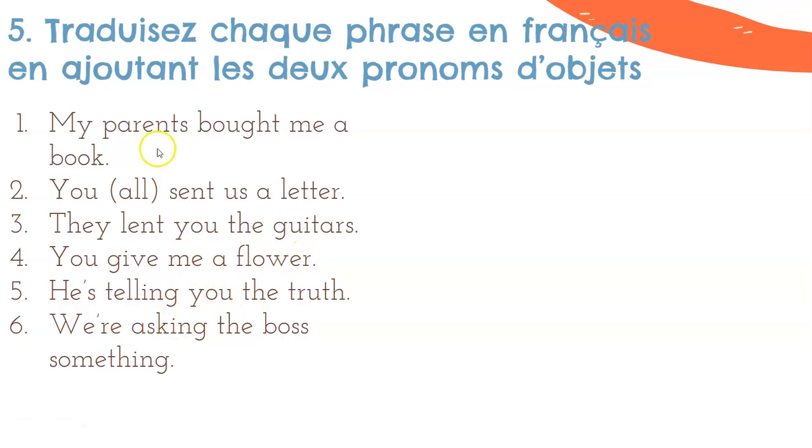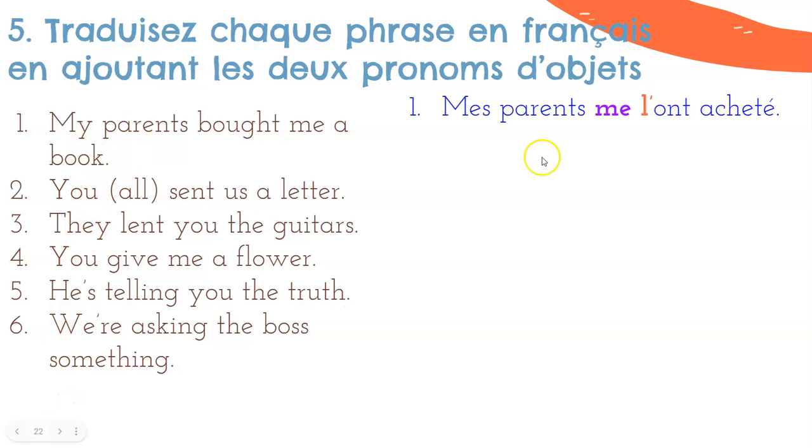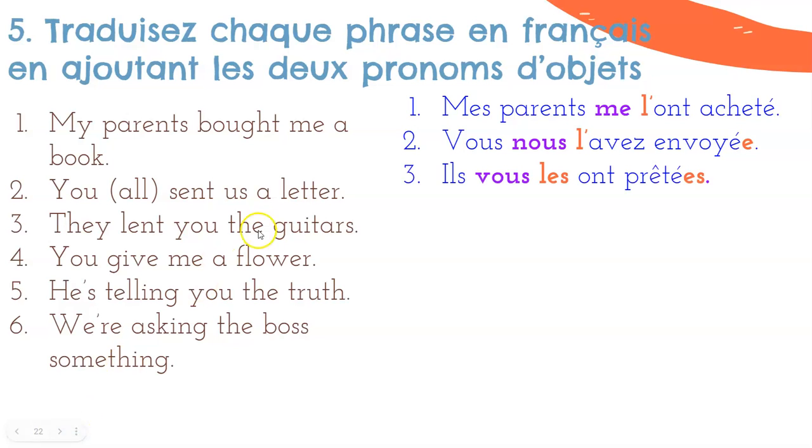We've got some sentences that I'd like you to try to translate into French using two pronoun objects. So a little complex, you are translating and then simplifying and then retranslating if necessary. So for example, my parents bought me a book. My parents bought me it is kind of what we're looking for there, so it changes slightly. Mes parents me l'ont acheté. Notice our direct object pronoun goes first, then our indirect object pronoun. You all sent us a letter. Vous nous l'avez envoyé. Like you, us, it sent. They lent you the guitars. Ils vous les ont prêtés.